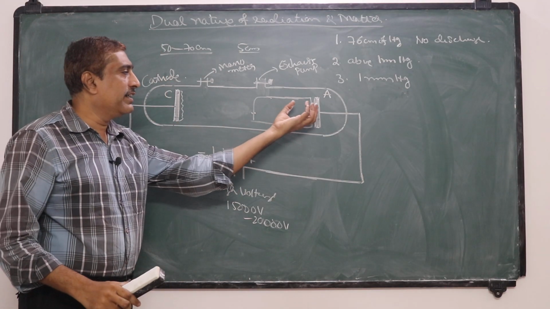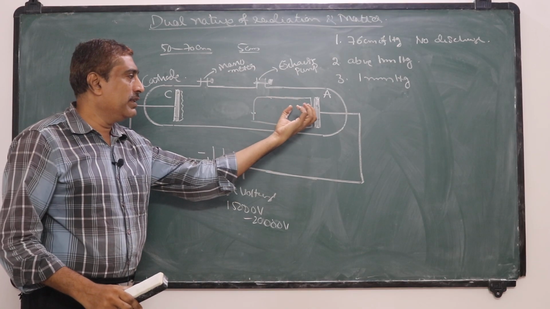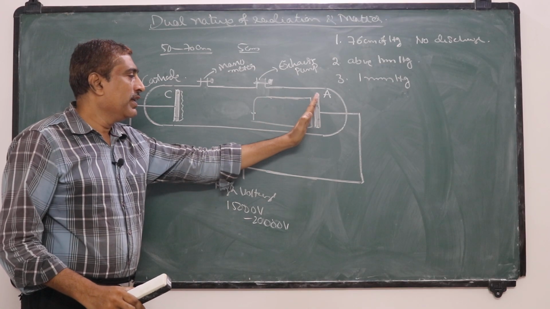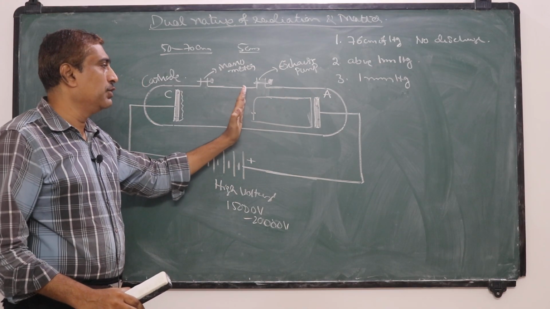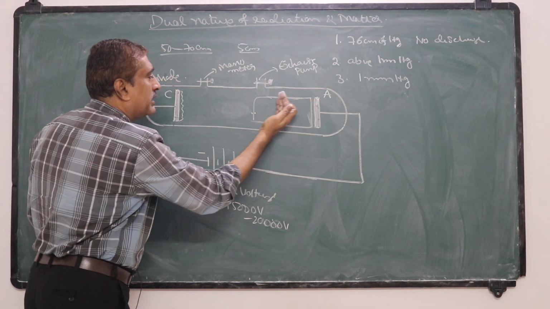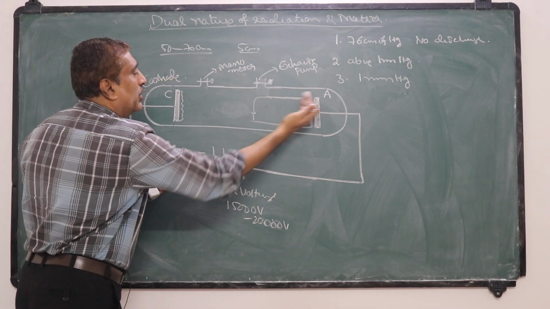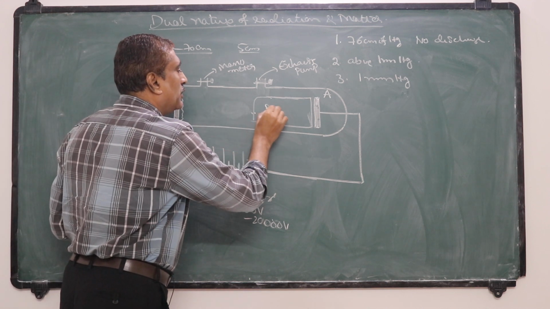That means a bright column of light is emitted from this anode, and it fills most of the tube. It starts from the anode and occupies most of the part of this tube, and this is called the positive column.